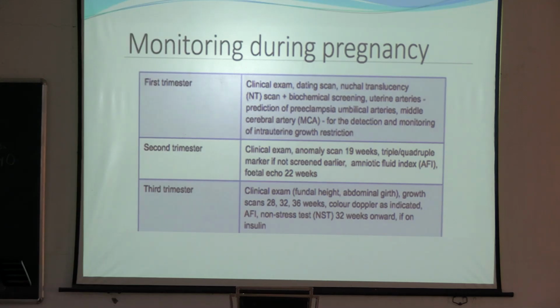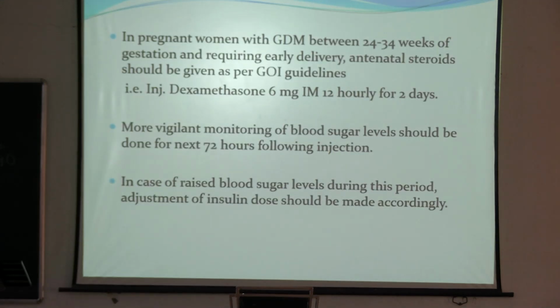Third trimester, normal clinical examination is done, growth scan at 28 weeks, 32 weeks, 36 weeks. Because there is risk of IUGR, intrauterine growth restriction, we will do the growth scan at 28, 32, 36 weeks. Color Doppler as indicated, this is the color Doppler of the uterine artery, umbilical artery and MCA. AFI, NST can be done at 32 weeks onwards if on insulin.